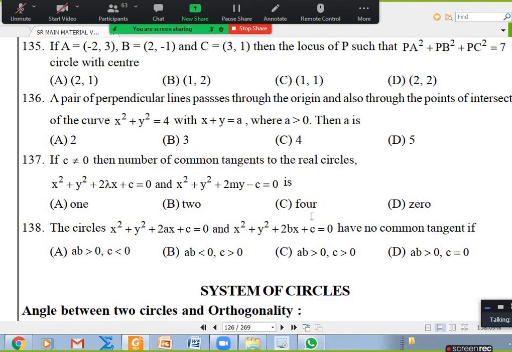Yes, sir, they are intersecting orthogonally. Because in one of them the x term is there, in the other one the x term is not there. So 2gg' is 0. In one of them the y term is not there, in another one the y term is there. So 2ff' is 0. And the constant sum is anyway 0. So 2gg' plus 2ff' equals c plus c'. If they are intersecting orthogonally, it means they are intersecting, na? Yes, sir. If they are intersecting, tell me how many common tangents. Two. Only 2. That's it.